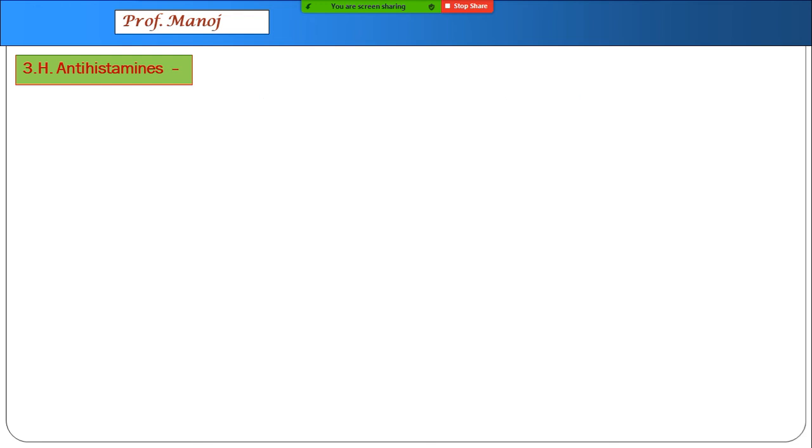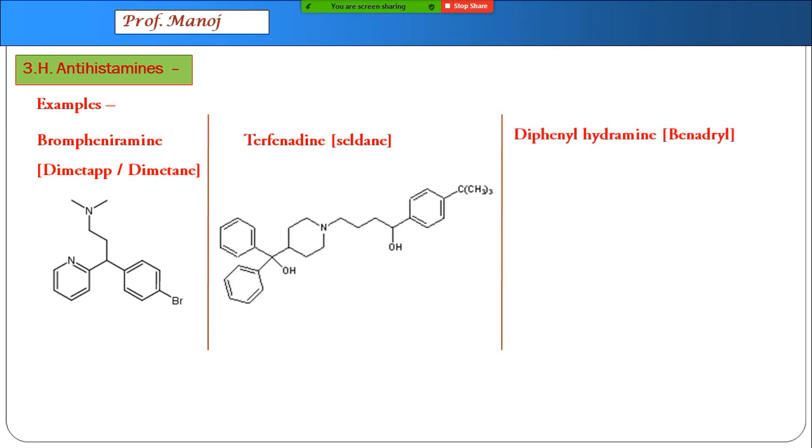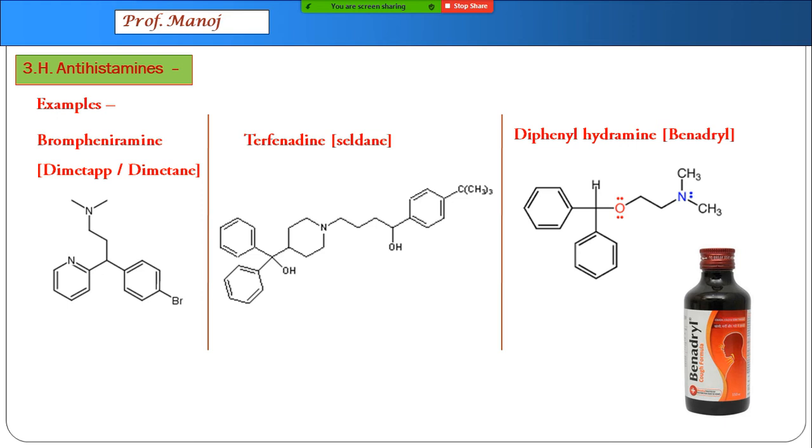Few antihistamines which we study in our syllabus are brompheniramine, which is a very common medicine used in most of our cough syrups. Then terfenadine and diphenhydramine, which you perhaps have heard under the trade name Benadryl. So these are the most common ones used in basic cough syrups.